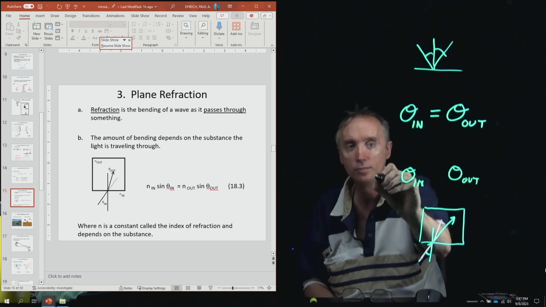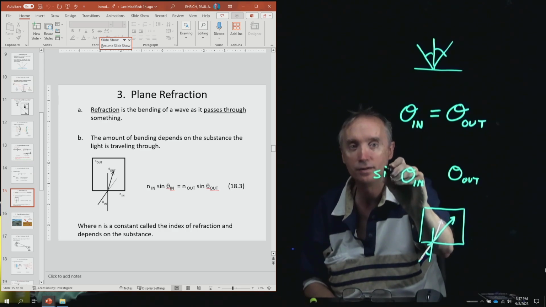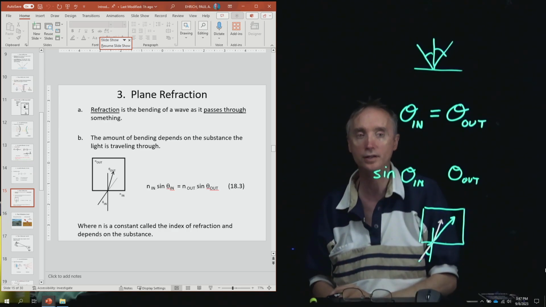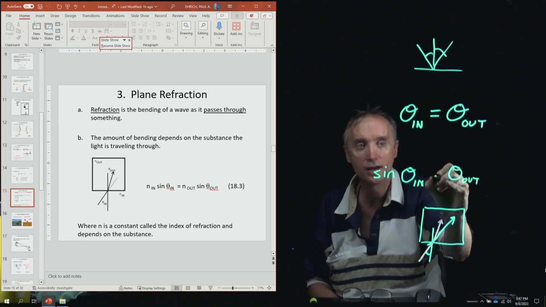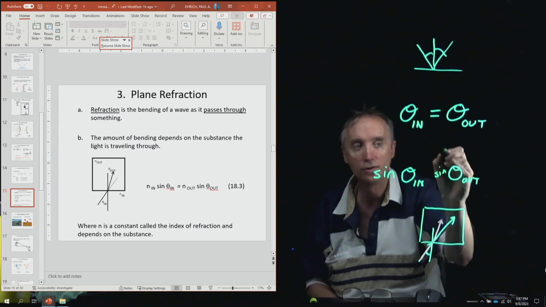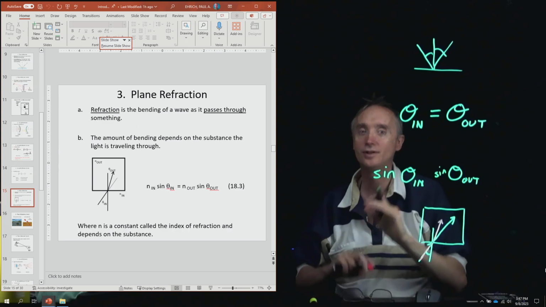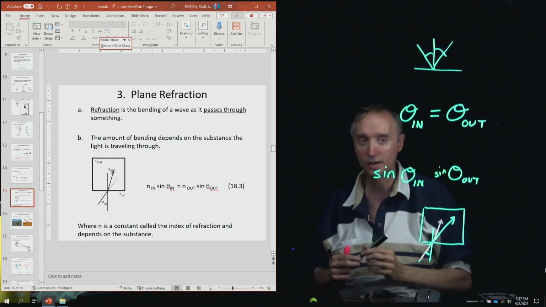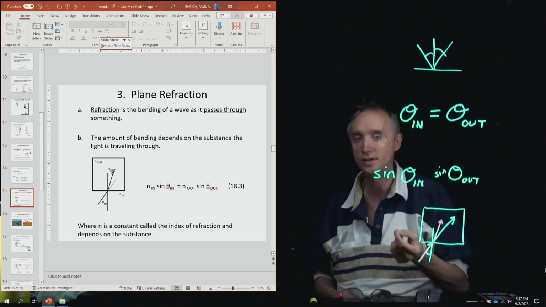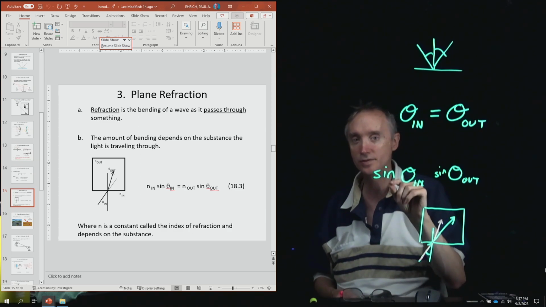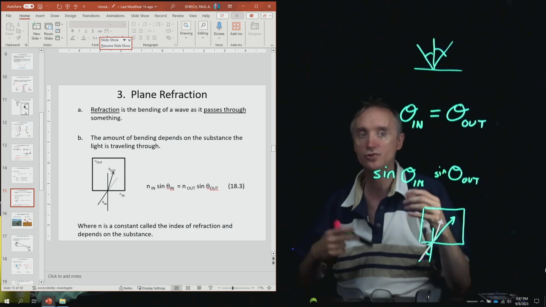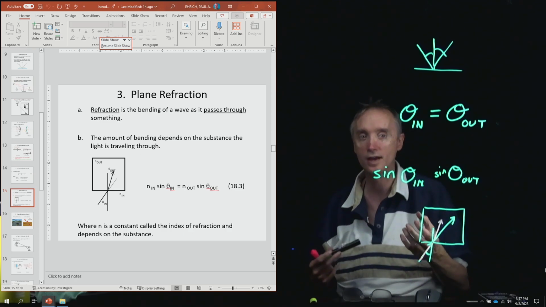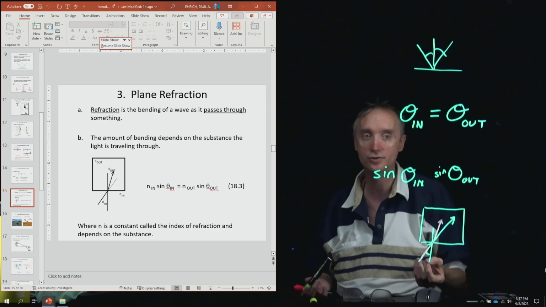But we need to put the sine of the angle going in, and we need the sine of the angle coming out. Now, don't worry about this. If you have a calculator, you might notice it has a button that says SIN. That's trigonometry. That is the sine function.